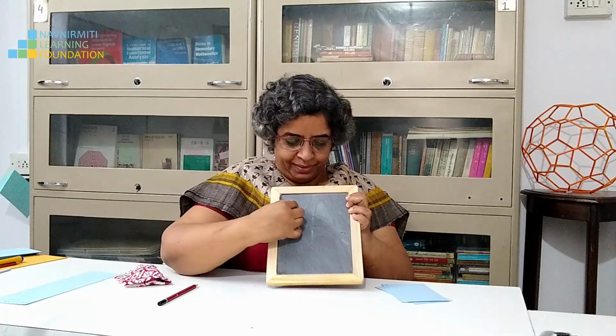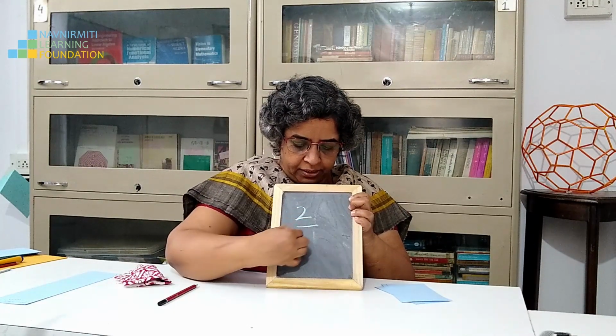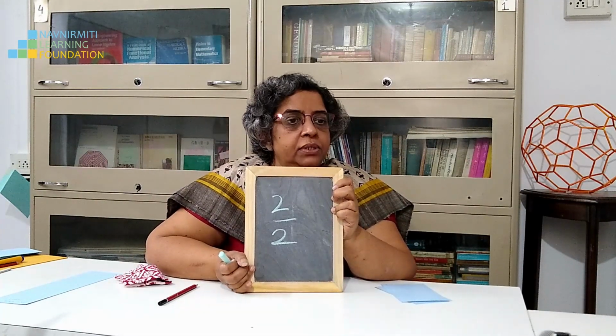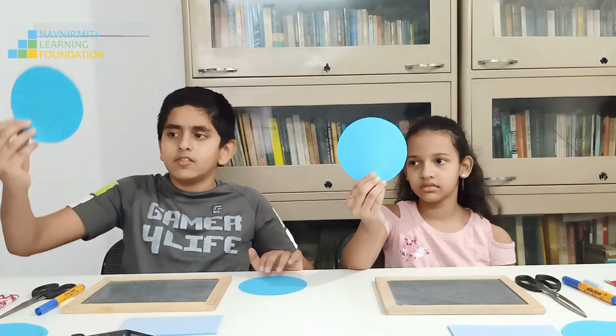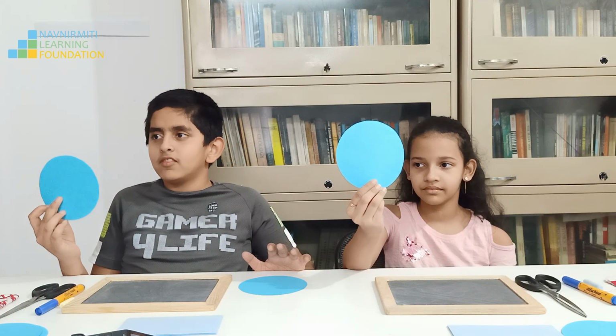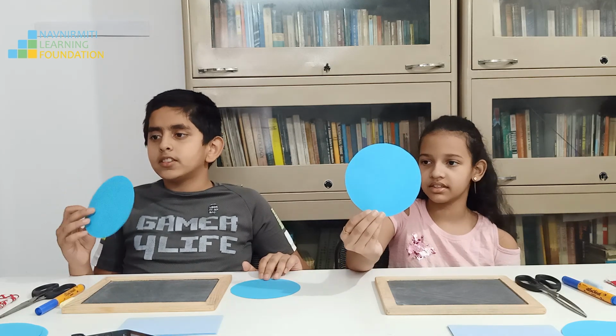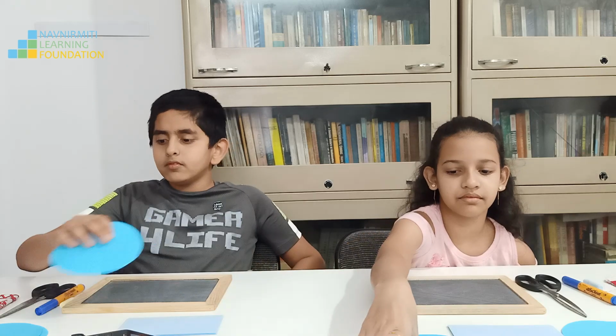Shall I ask you the next problem? Okay, now do 2 divided by 2. Do it. Each person will get 1. Show me your answer. Okay. So 2 divided by 2 is 1. We are doing division. Okay. Next problem.